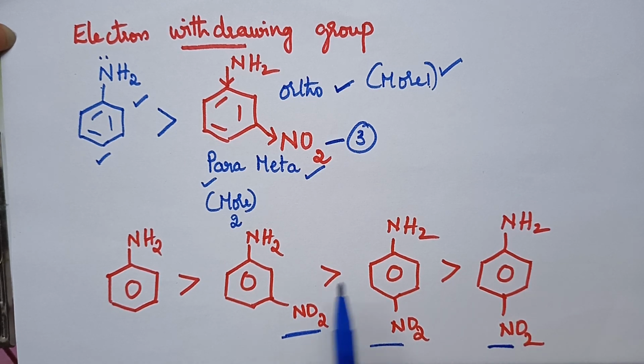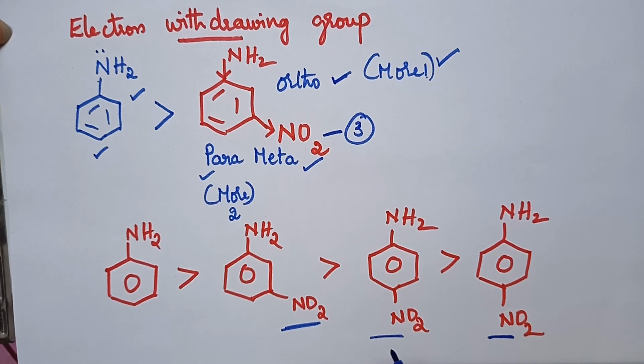And remember that alkyl amines are more basic than aryl amines. I think that is enough about the basic nature of amines.